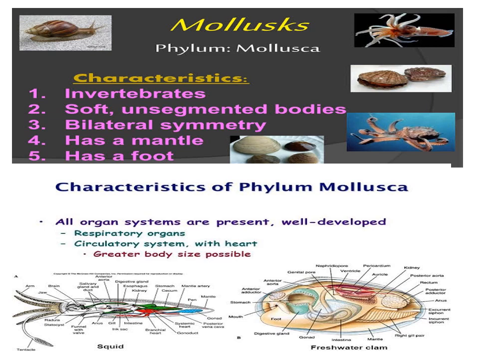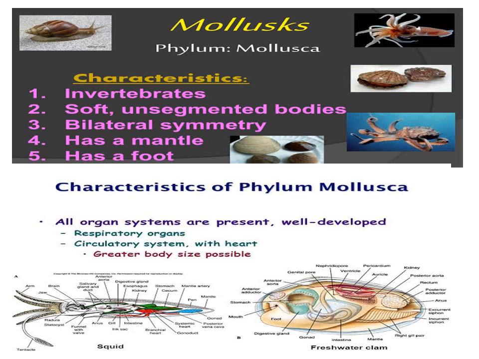Now we will study Mollusca. They are a diversified group of animals living in marine, freshwater and terrestrial habitats.